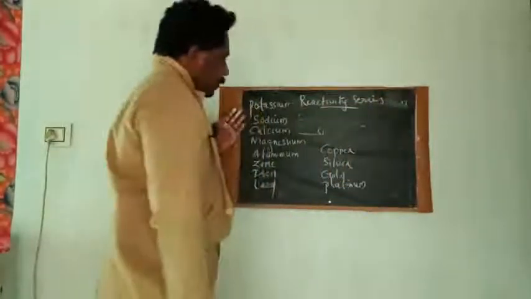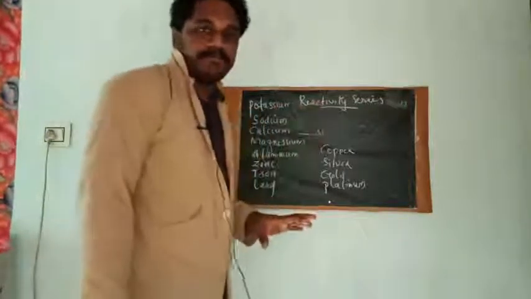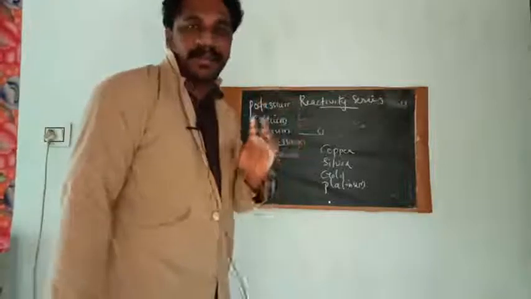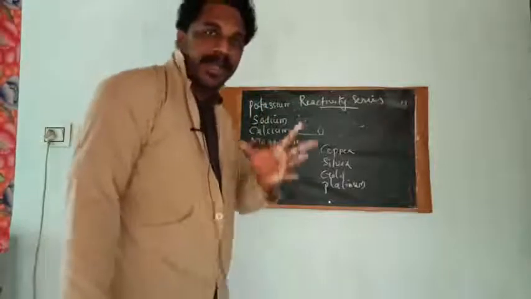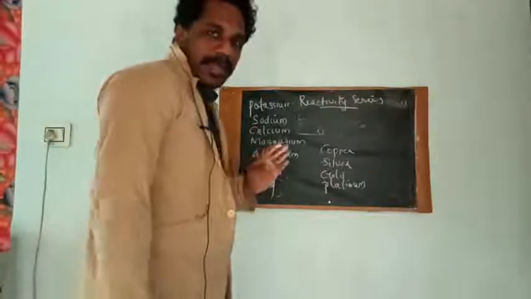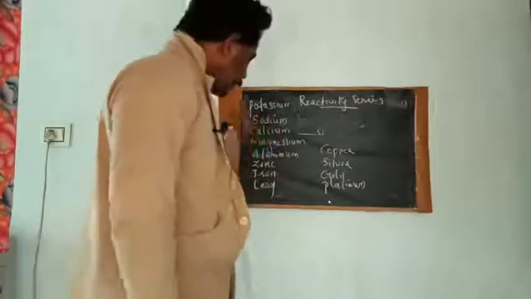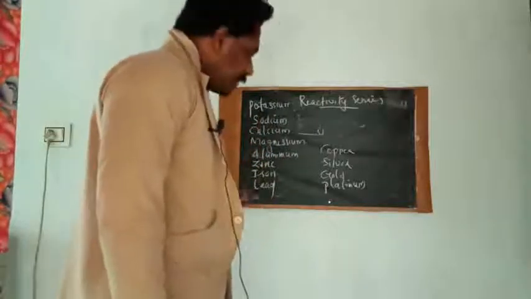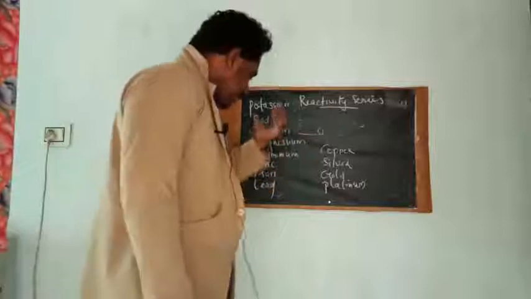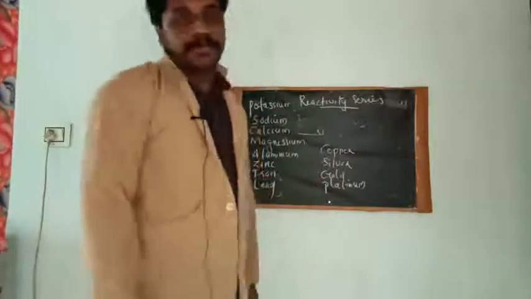We know that potassium and sodium react vigorously with water. That means a very violent reaction will be there. And calcium onwards, calcium reacts with cold water but slowly. So as we go down, the reactivity of these metals towards water decreases.